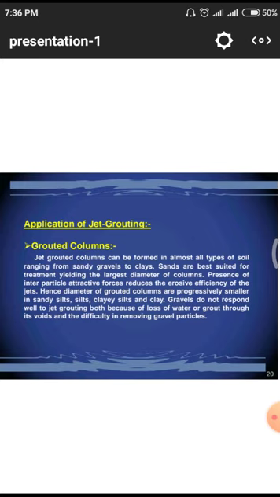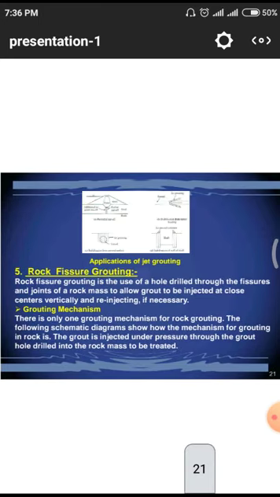Gravel does not respond well to jet grouting, both because of the loss of water and grout through different contents of voids, and difficulty in removing gravel particles.